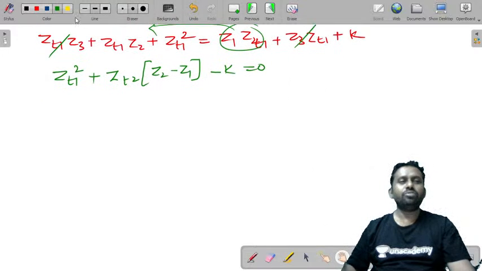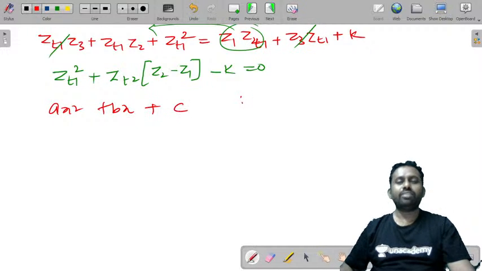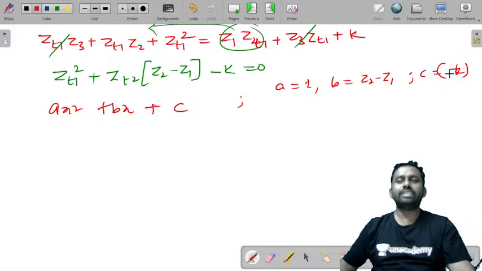Now you can find the roots of this equation. This is something like ax square plus bx plus c, where a is equal to 1, b is equal to Z2 minus Z1, c is equal to minus K.